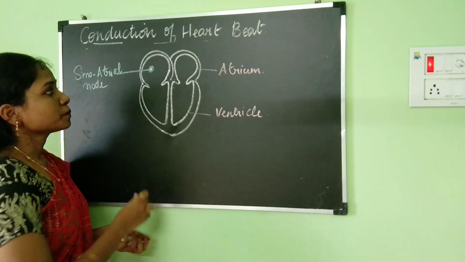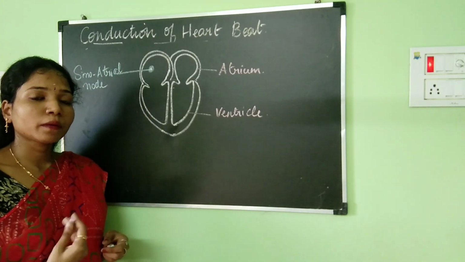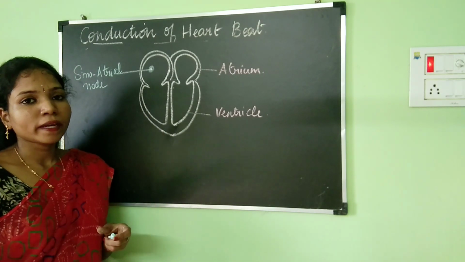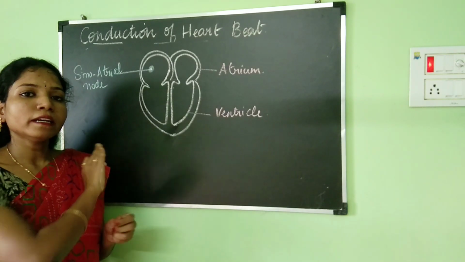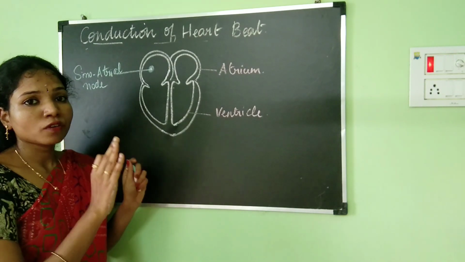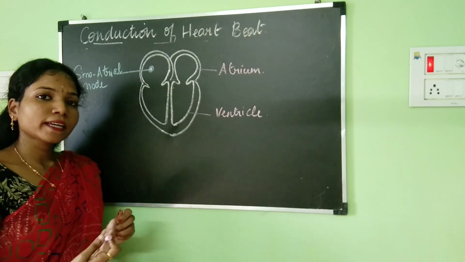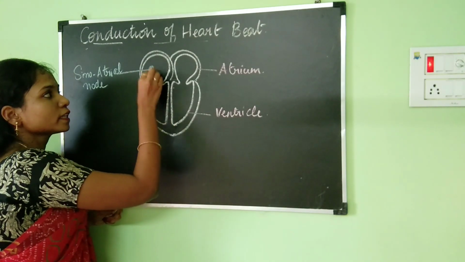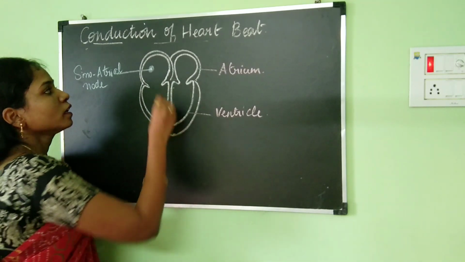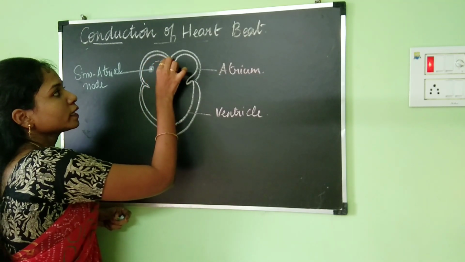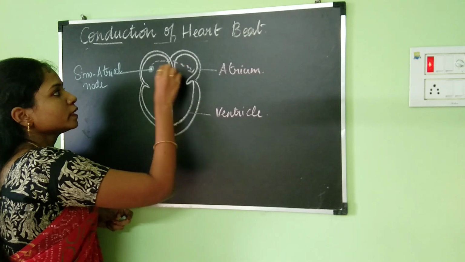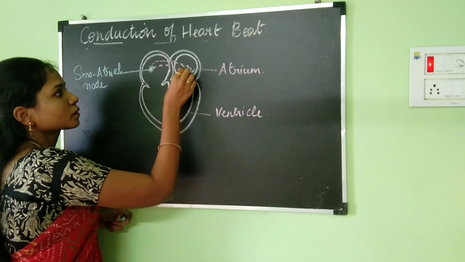Now, this SA node has the ability to get excited all by itself. That is why nerve impulse is not required in case of a myogenic heart, because the SA node can get excited all by itself. When the SA node gets excited, the signal is transferred into the entire auricles.